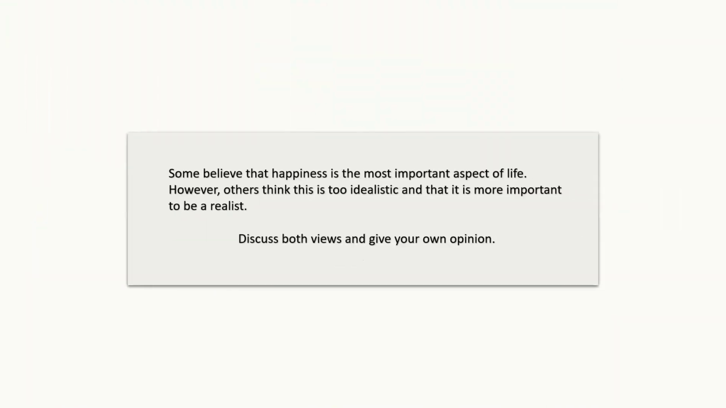So let's get started. Okay, this is the task that we're looking at. Some people believe that happiness is the most important aspect of life. However, others think that it is too idealistic and that it is more important to be a realist. Discuss both views and give your own opinion.